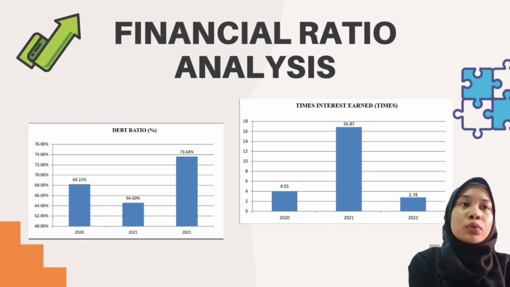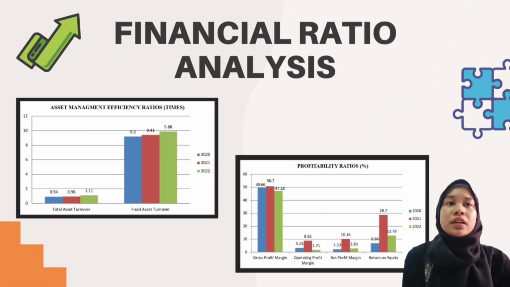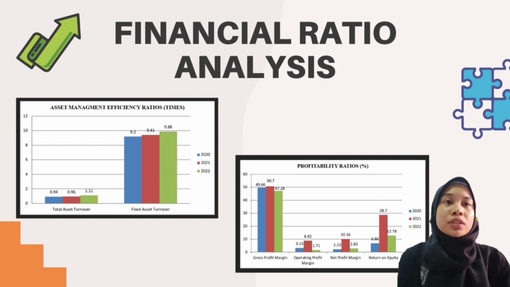And for 2021 is 16.87, which is the highest times interest earned. And the lowest is in 2022, which is 2.78 times. For asset management efficiency ratio, for total asset turnover, the highest is in 2022, which is 1.11, and the lowest is in 2020, which is 0.94. And for fixed asset turnover, the highest is in 2022, which is 9.88, and the lowest is in 2020, which is 9.2 times.